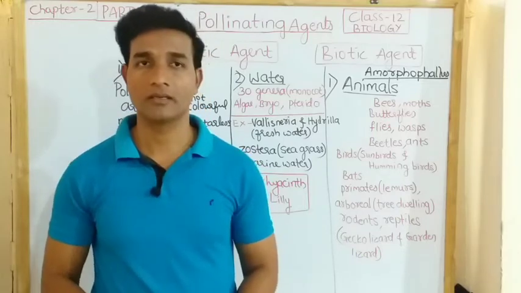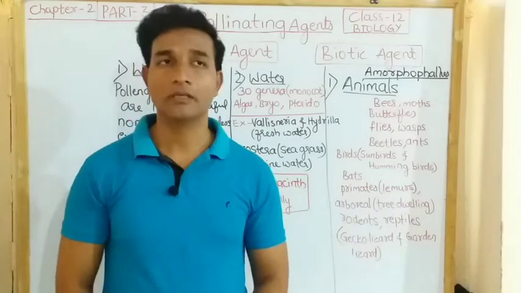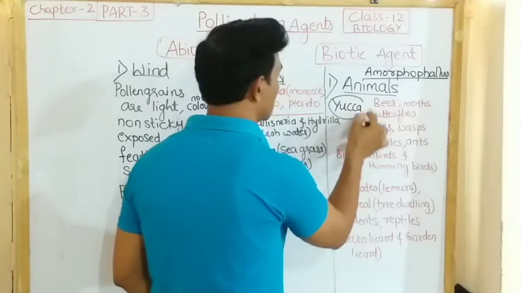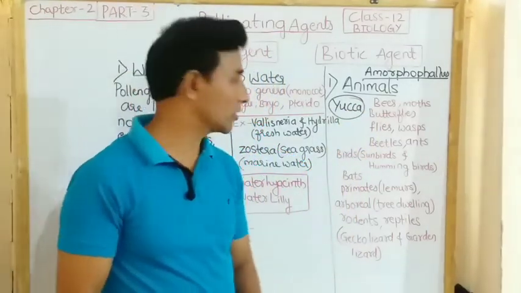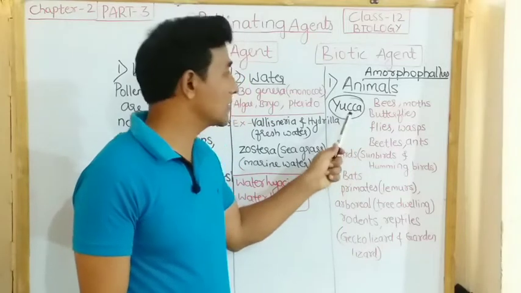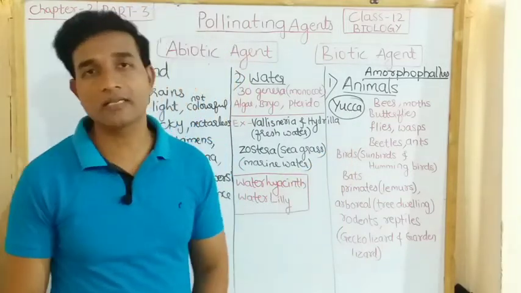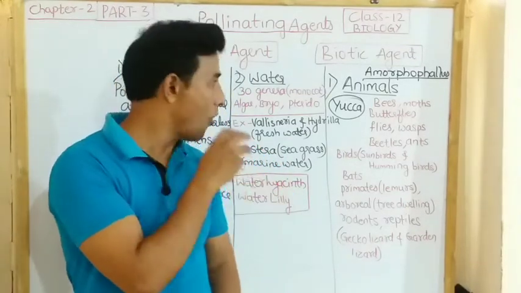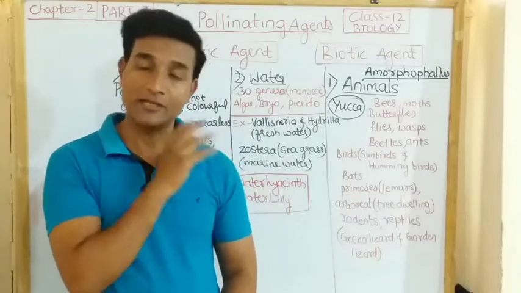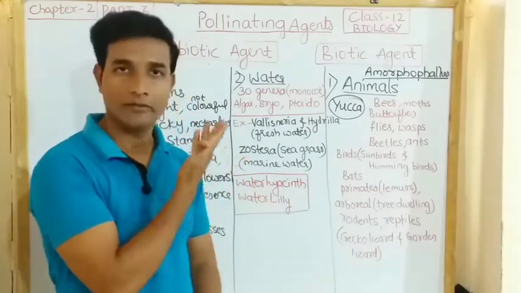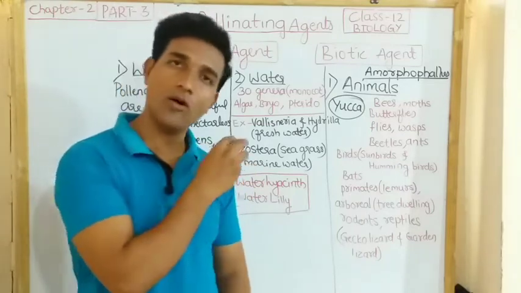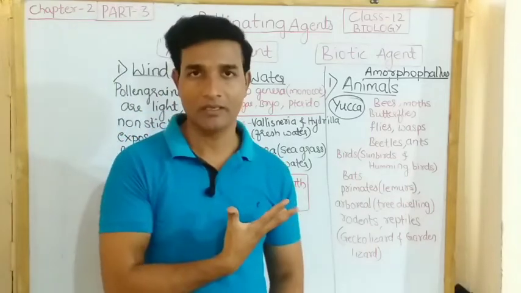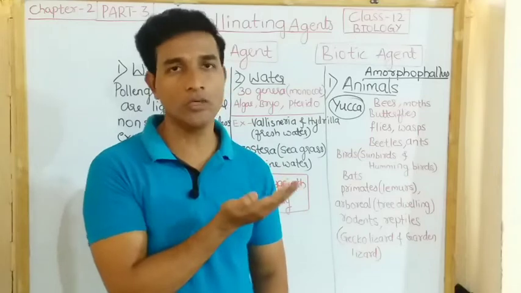the moths. Like this, one more example, we have the species of moth and the yucca plant. The species of moth and yucca cannot complete their life cycle without each other. The moth deposits its eggs in the ovary of the yucca flower and in turn pollinates the flower. And when the larvae of the moth come out of the eggs, the seeds start developing. So like this, both are interdependent upon each other.